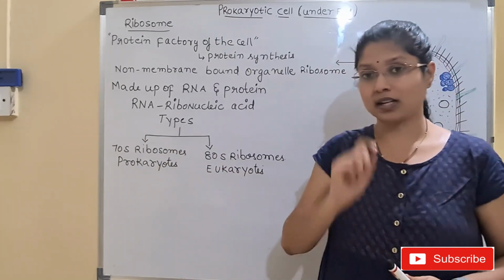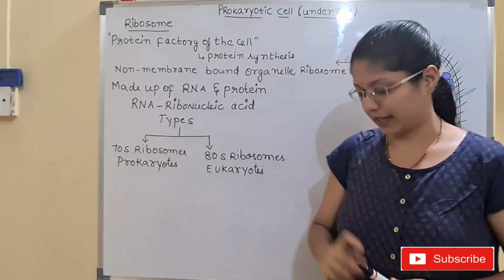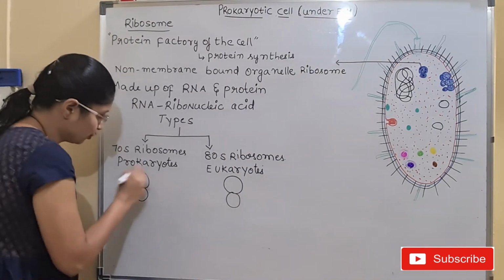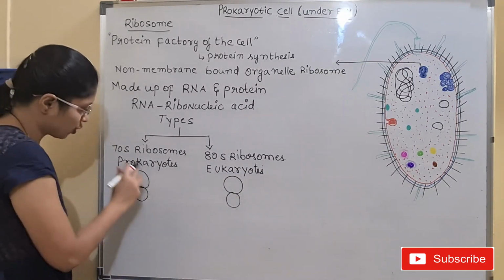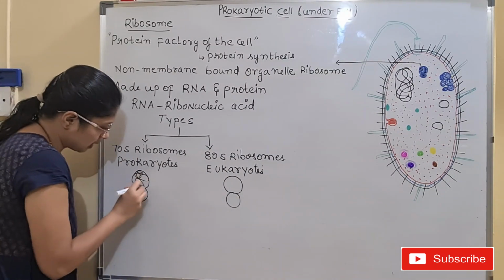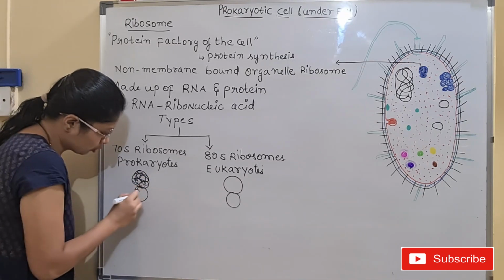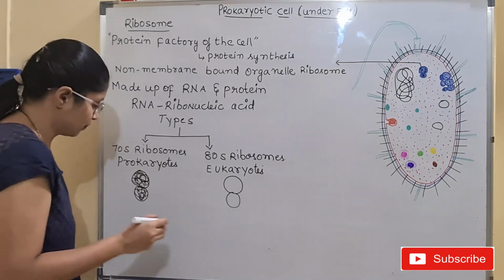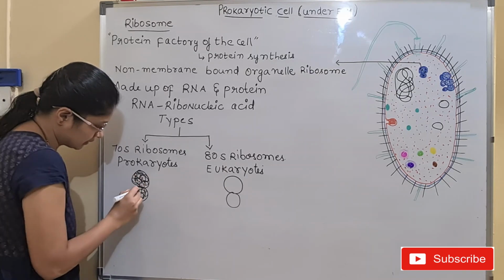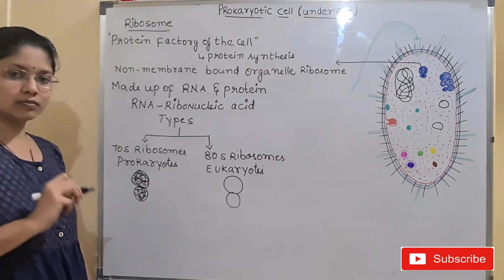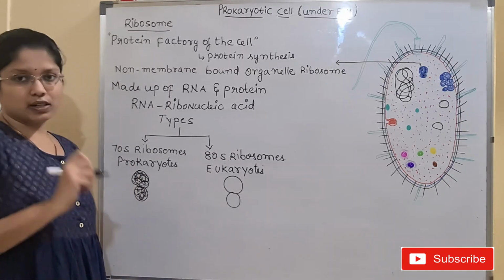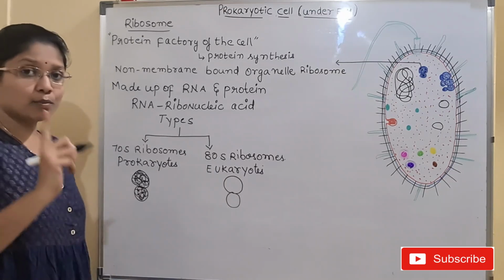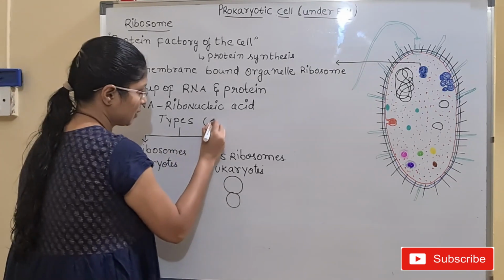So let us see how the ribosome is present inside the cell cytoplasm. This is not a membrane, remember. Just to show you the shape, I have drawn this globular shape, children. This is completely the RNA forming a globular particle. There is no membrane over the ribosome and we have certain proteins inside. Now, what can you see in this figure? Yes, I have drawn two subunits. Ribosomes are present as subunits.